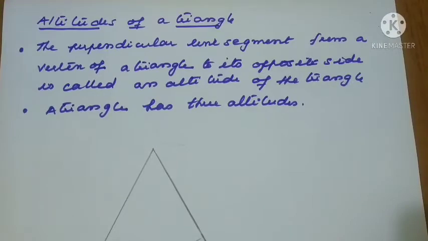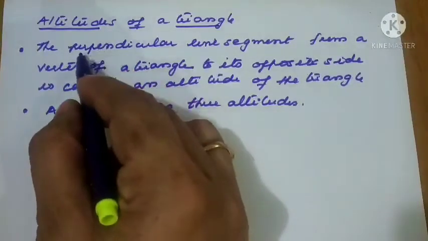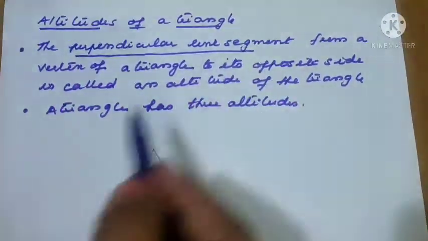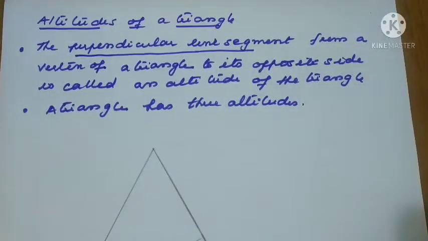What is the meaning of this? The perpendicular line segment means that whatever line you draw from the vertex to the opposite side should be perpendicular only. Now I have to take three different triangles, so let us see whether the altitude is inside or outside of the triangle.